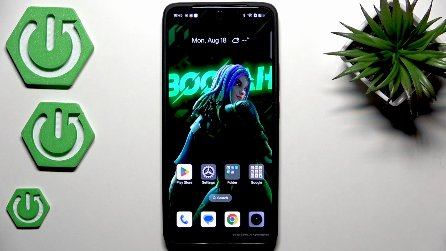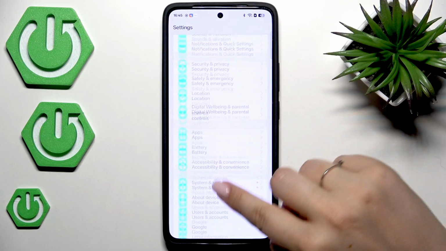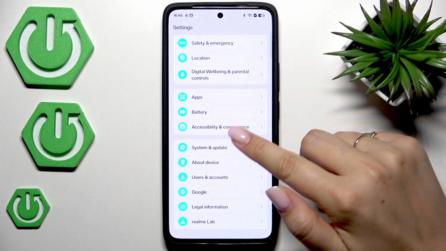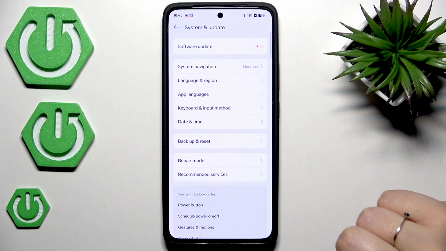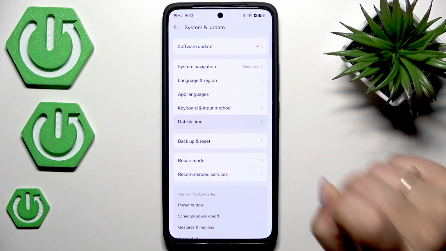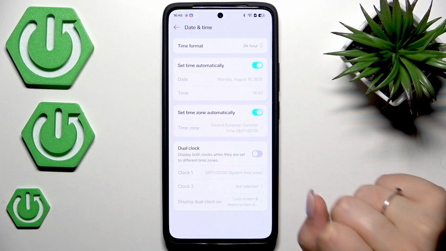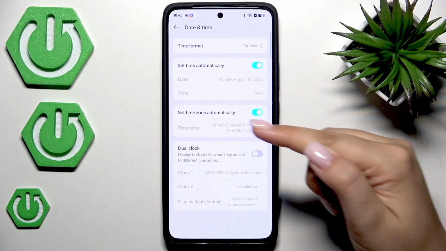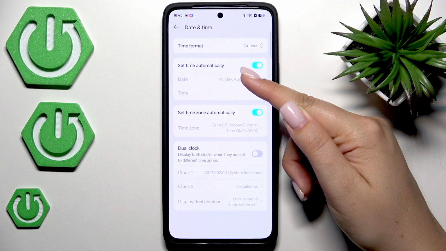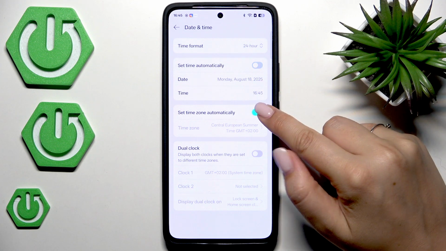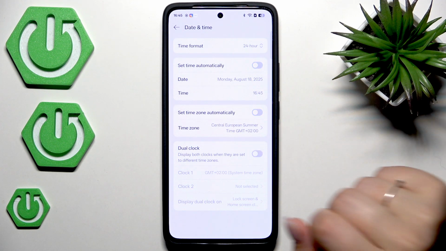So let's begin with opening the settings, and here we have to scroll down to the very bottom to find System and Update. Then let's tap on Date and Time. And as you can see here, we've got some options which are currently inactive. It is because we are using the automatic time zone and the time. So first of all, let's tap on those switchers to turn off those automatic options.